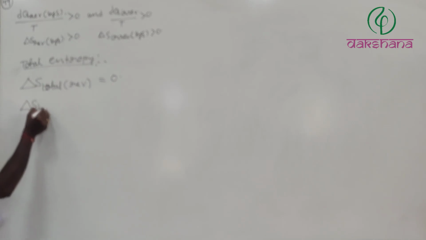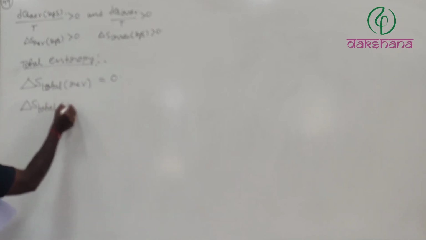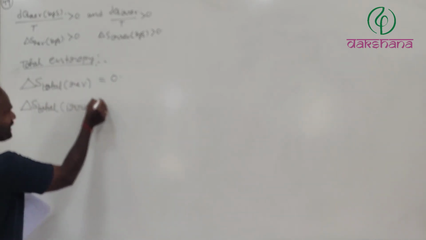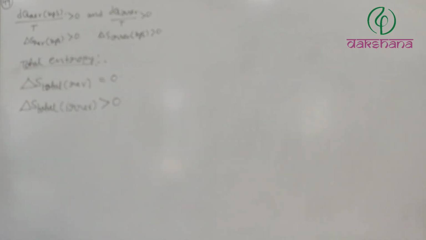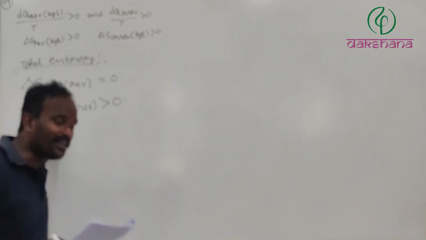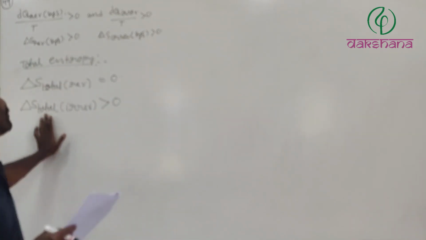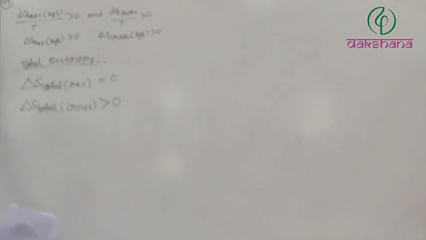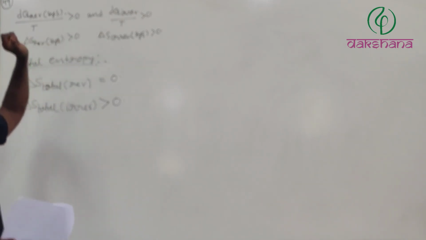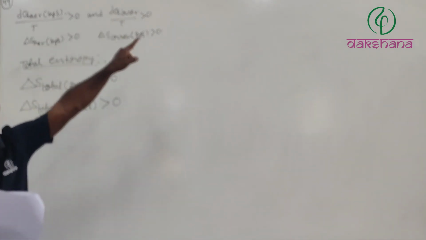Delta S total of an irreversible process is always greater than 0. This is nothing but the statement of the second law of thermodynamics. Now in this case, delta S reversible of the system is greater than 0, delta S irreversible of the system is greater than 0.